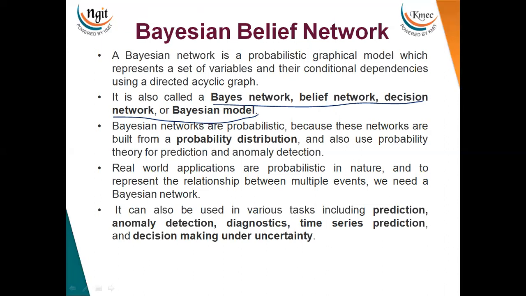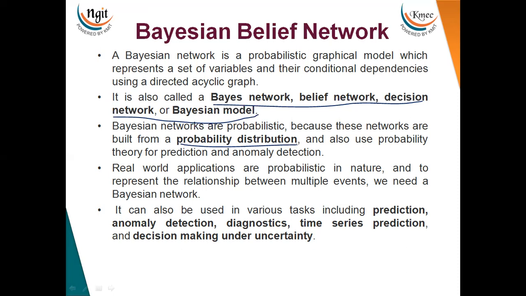Now, a Bayesian network is trying to find the relation between events, which may be dependent or independent of each other, and it is based on the probability distribution of such events. So it is trying to predict some event based on the probability of previous events that occurred.